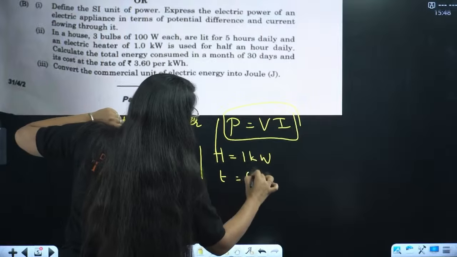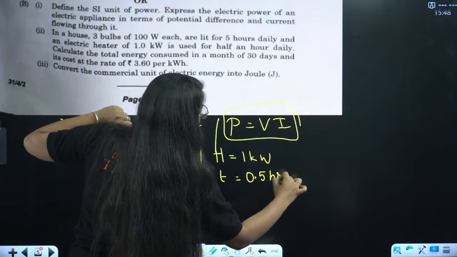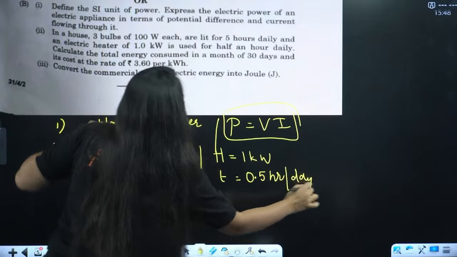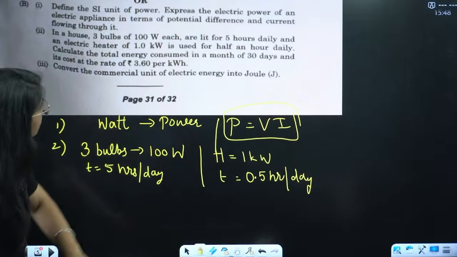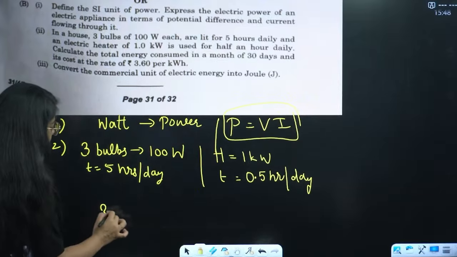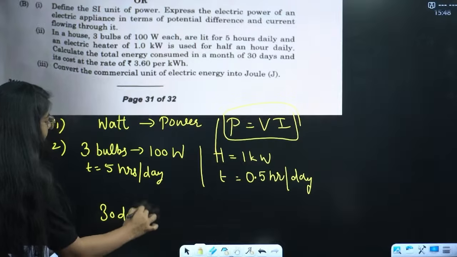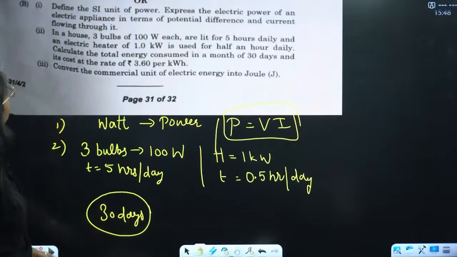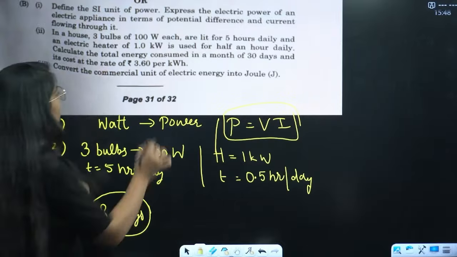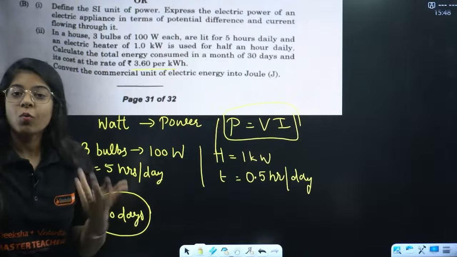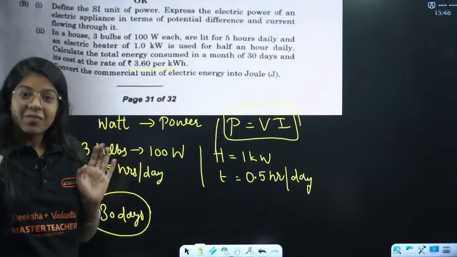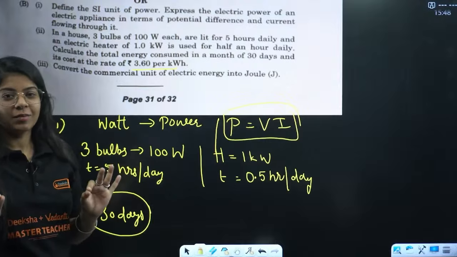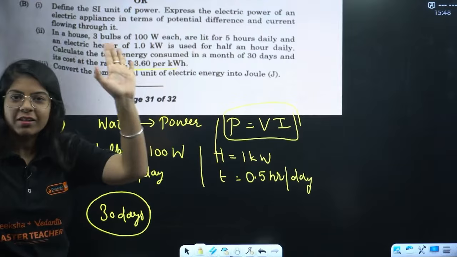Now this is 0.5 hours per day, right? We have to calculate the total energy consumed in a month of 30 days, and the cost is 3.6 per kilowatt. So you have to calculate energy. We calculated this a lot of times, right? Just the values are different. Everything is same.